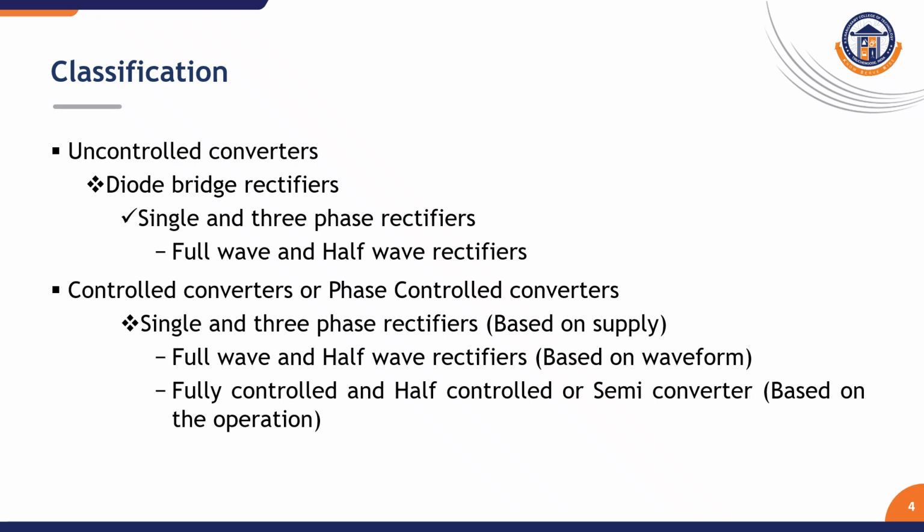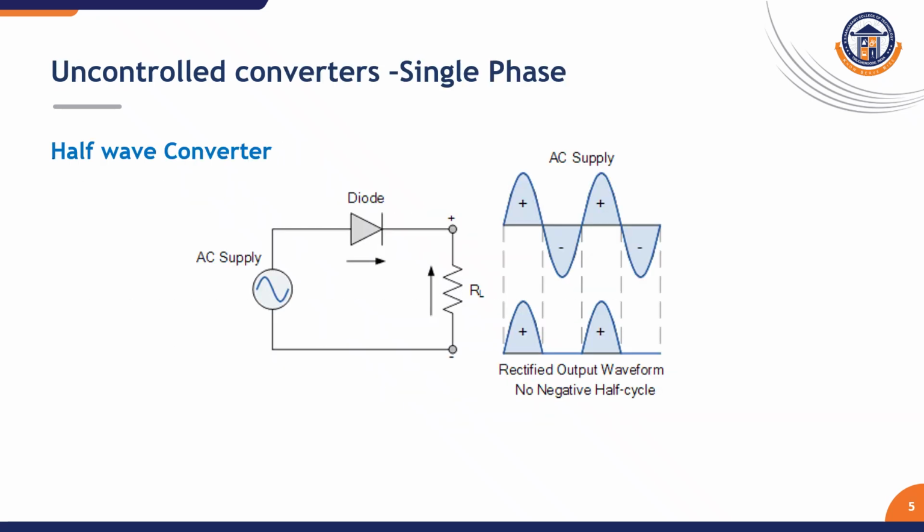So let's have a brief classification of controlled converters and uncontrolled converters. Uncontrolled converters, we all know, are nothing but bridge rectifiers. Here we have single phase and three phase, and in that we have full wave and half wave rectifiers. In controlled converters, the major classification is single phase and three phase rectifiers based on the supply, and based on the waveform they can be classified as full wave and half wave rectifiers, and based on the operation they can be classified as fully controlled and half controlled converters. The half controlled converters we often call a semi converter. So let's see the individual converters and their working.